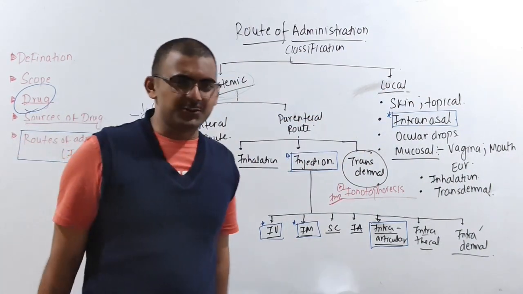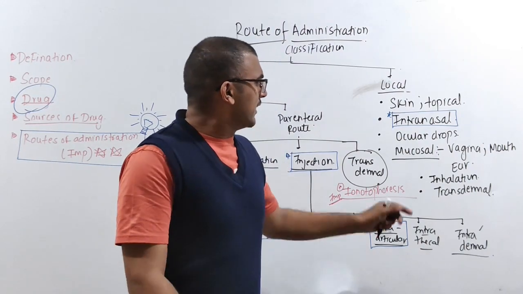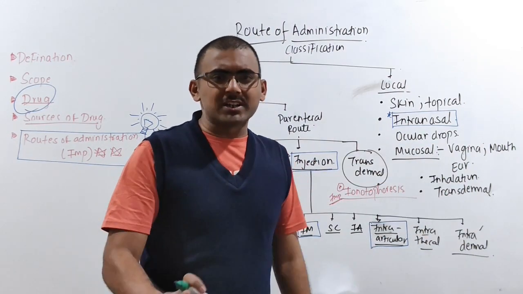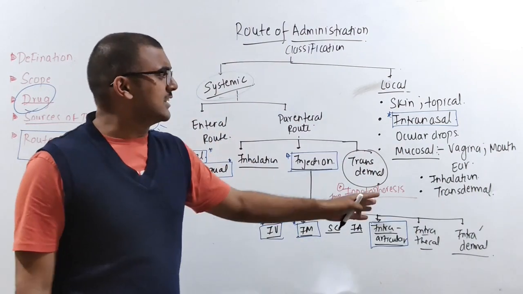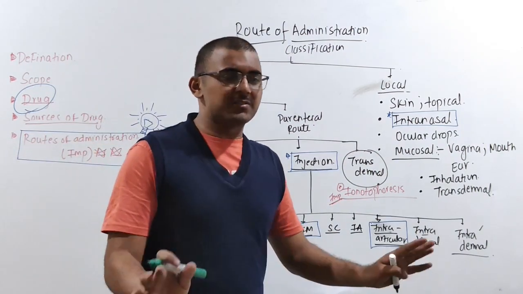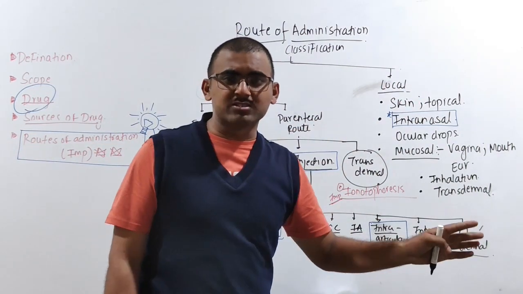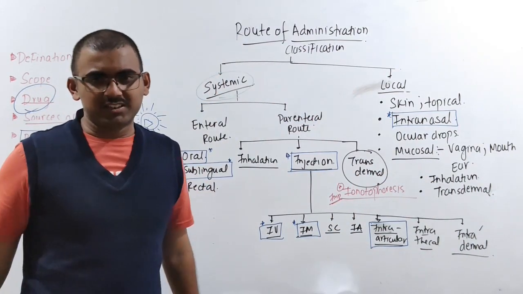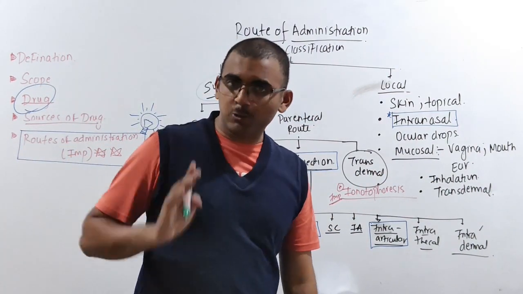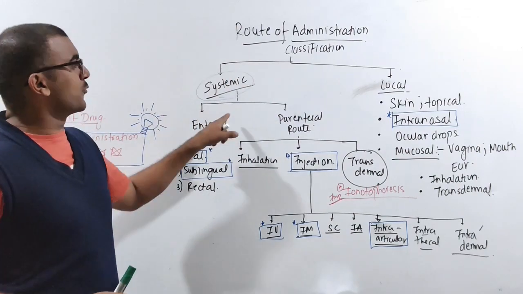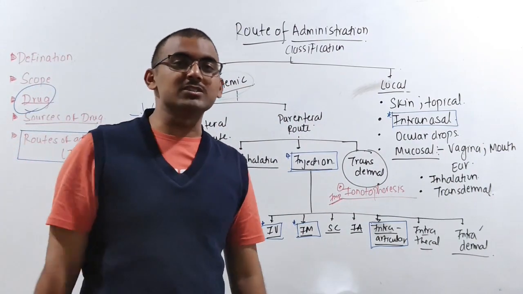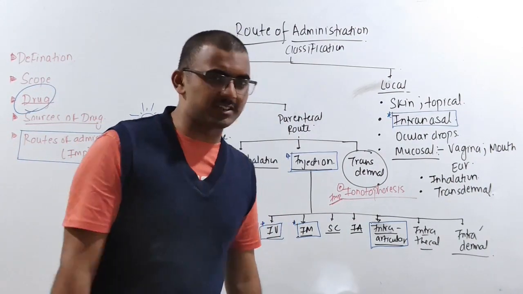You are mainly applying it on the skin, and then later it will not enter the blood vessel. These drugs will not be entering inside the blood vessel, and they are mainly responsible for giving the local effects. Whereas systemic route of administration is mainly there for the systemic effect. I hope it's clear.